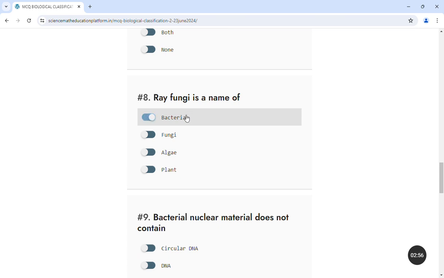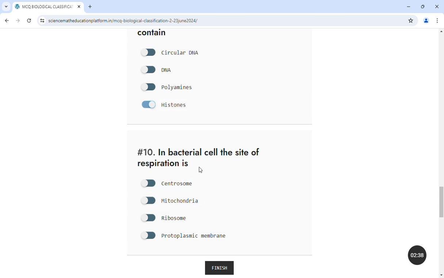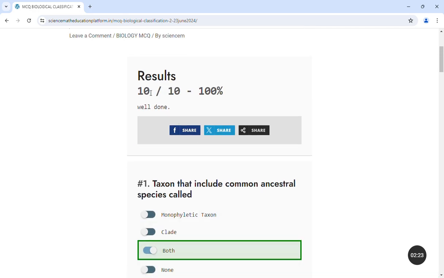Actually, it is the name of a group of bacteria, that is Actinomycetes. So they are known as ray fungi. Ninth question: bacterial nuclear material does not contain circular DNA, DNA, polyamines, histones. The answer is histones. The last question: in bacterial cell the site of respiration is centrosome, mitochondria, ribosome, protoplasmic membrane. The answer is protoplasmic membrane. So let's finish the quiz. After that you will get your score above.